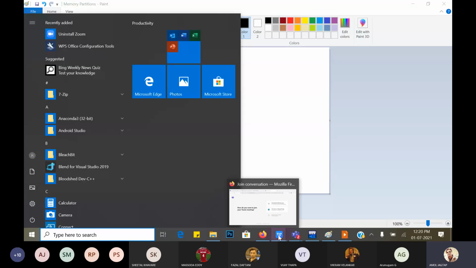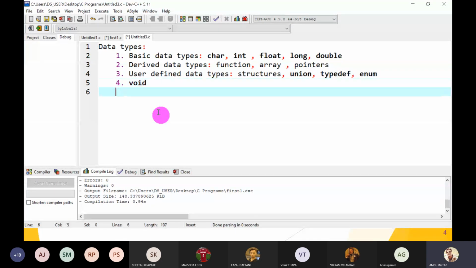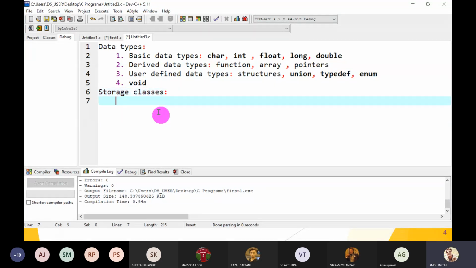So in C language, there are 4 different types of storage classes. The first storage type is called auto or local variables.